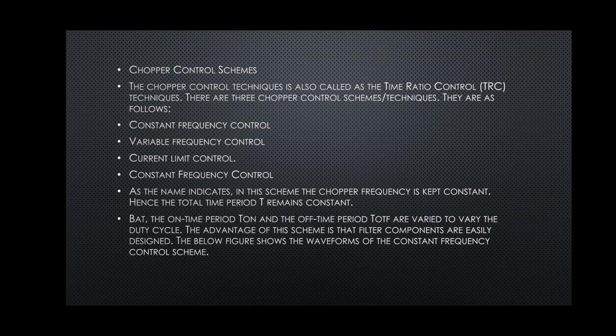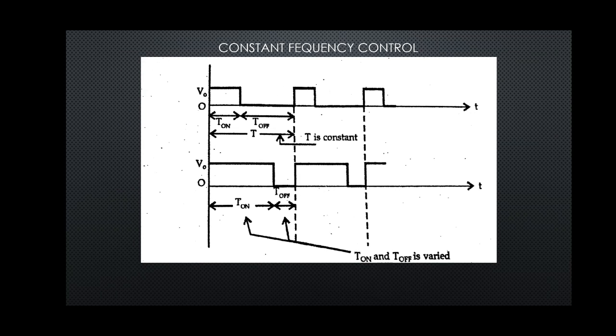The three methods are constant frequency control, variable frequency control and current limit control. First let us understand constant frequency control. As the name indicates, in this method we can see in the waveform that the T on time is varied, whereas T, that is the time period, is maintained constant.